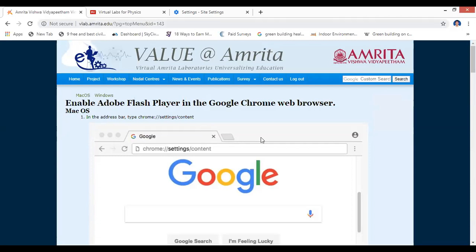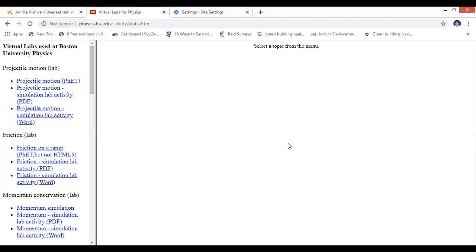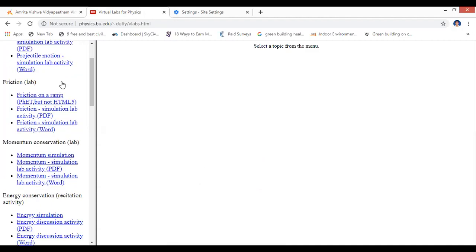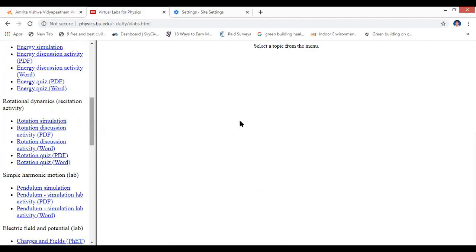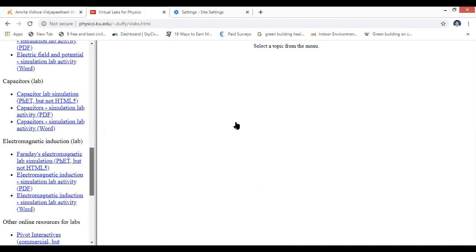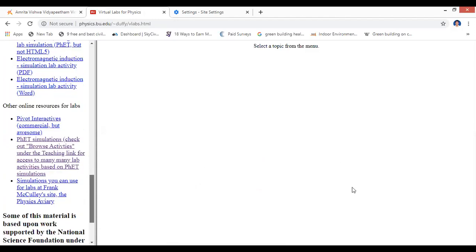Let me go to another website. This is another website developed by Boston University, where you can perform those kinds of experiments. It is related to rotational motion, momentum conservation, acceleration, position dynamics, simple harmonic motion, electric circuits, capacitors, animations and other online labs. Let me show you the one for position.